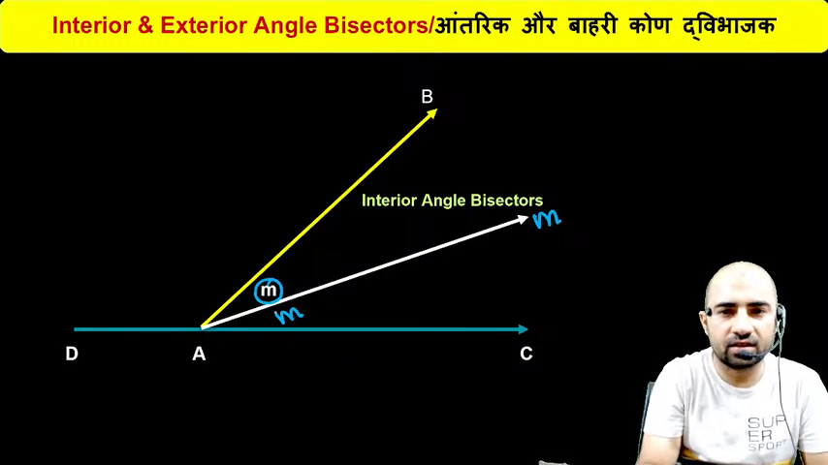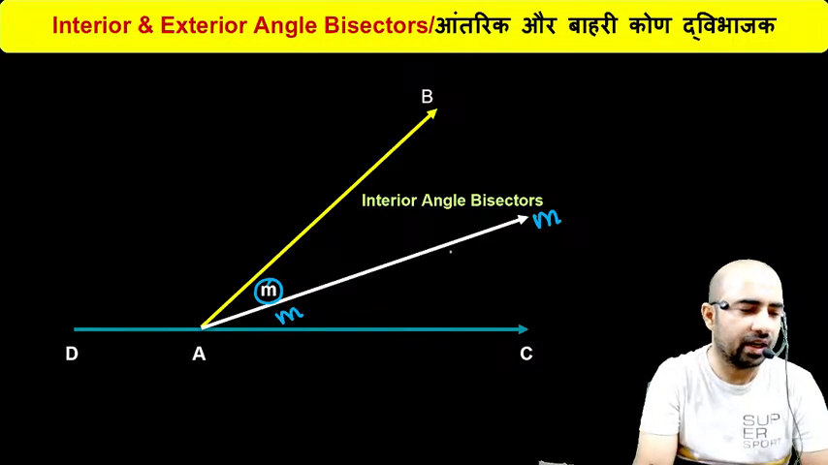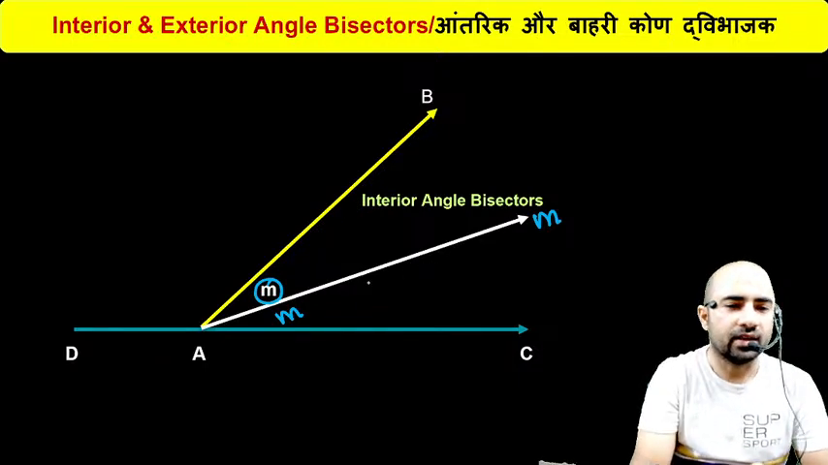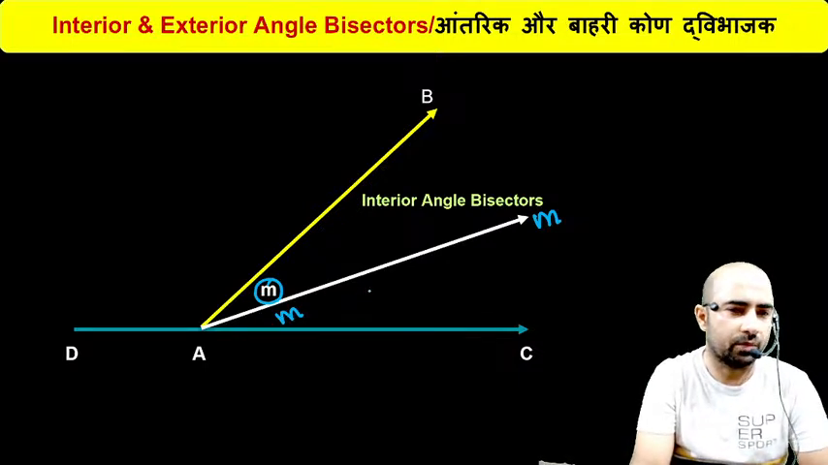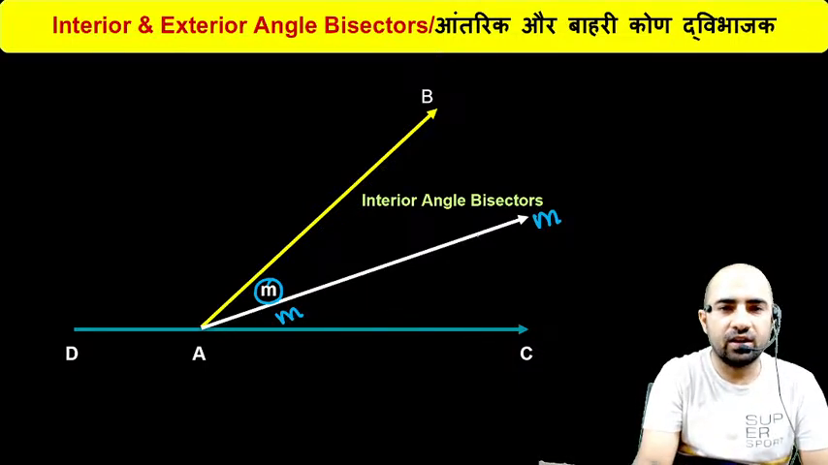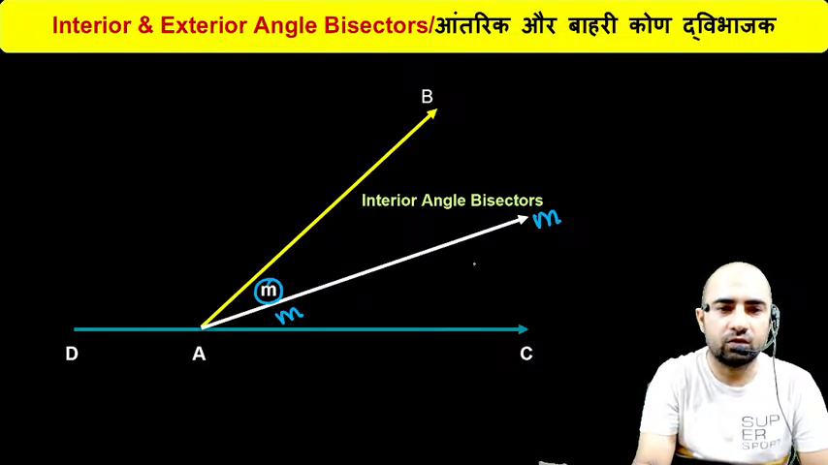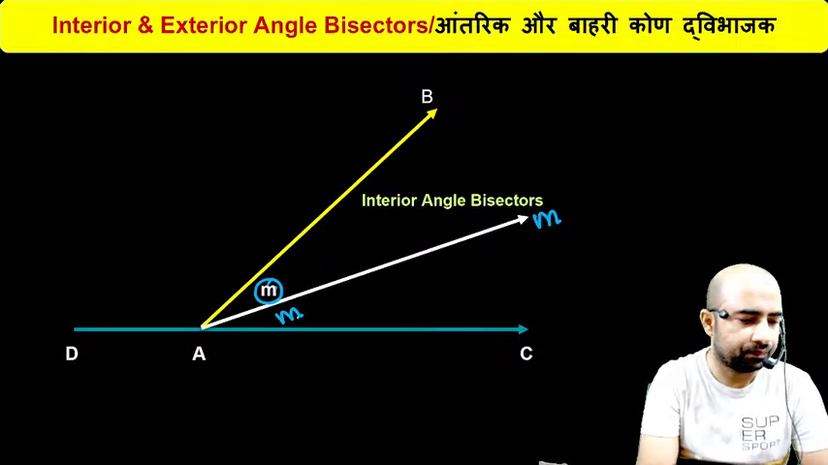As we know that this AM is the interior angle bisector, and we have already covered the concept that an angle bisector is a line which divides any angle into 2 equal parts. So this AM will divide this BAC into 2 equal parts. If this angle is M, this angle is also M. Yes or no, guys? If this angle is M, then this angle is also M.